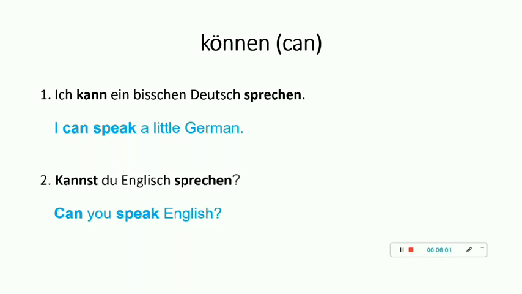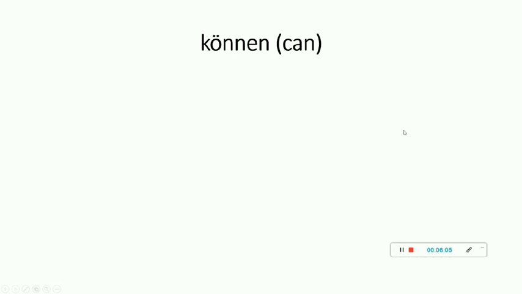So it means, can you speak English? Moving on to the next example. Heute kann ich nicht lernen. What is the modal verb over here? Kann, absolutely. It gets conjugated with ich, that is why it becomes ich kann, and lernen, the actual verb, goes at the last. You may be thinking, why is heute there? Heute means today.